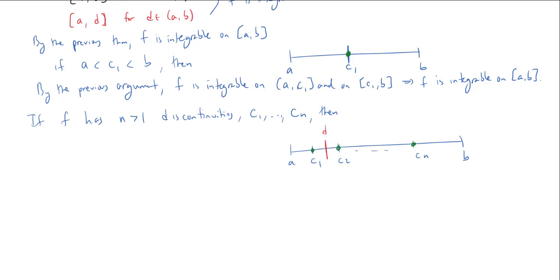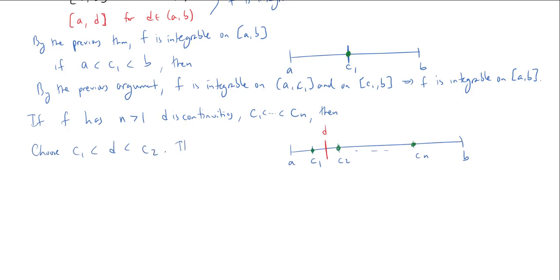So choose, and of course we could do this, I wrote these C1 through Cn in a way that they're ordered, so let's actually order them here. So C1 is strictly less than C2, etc. So choose a D between C1 and C2.